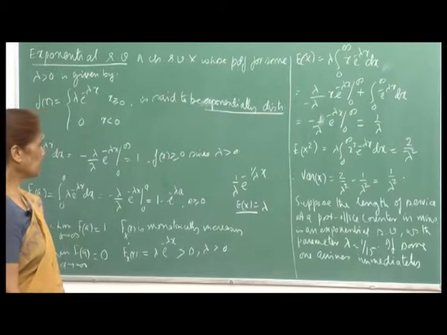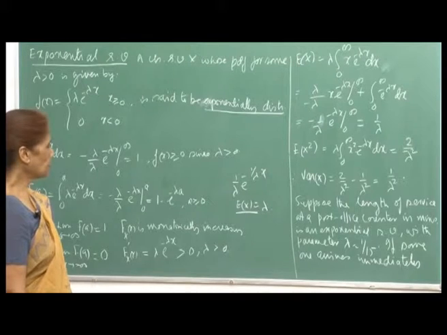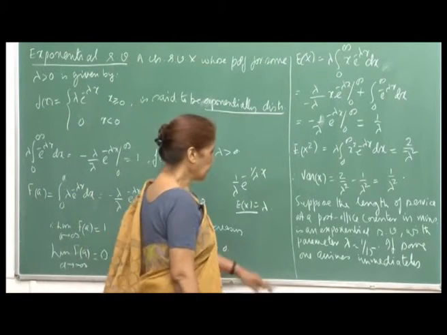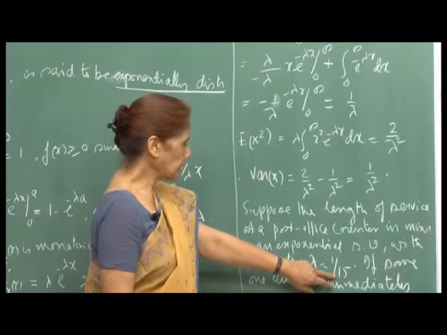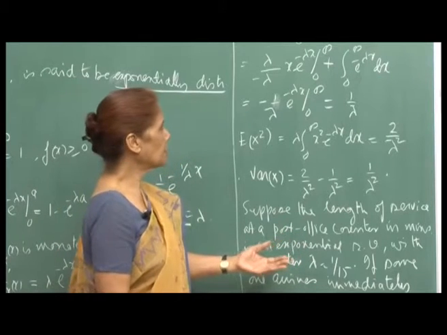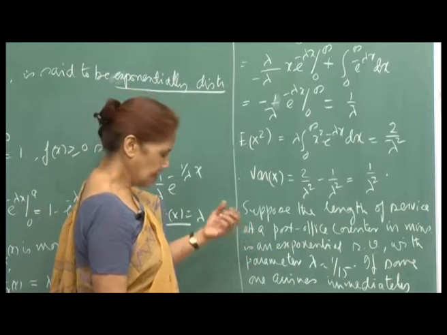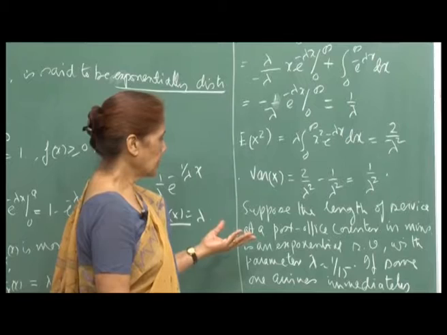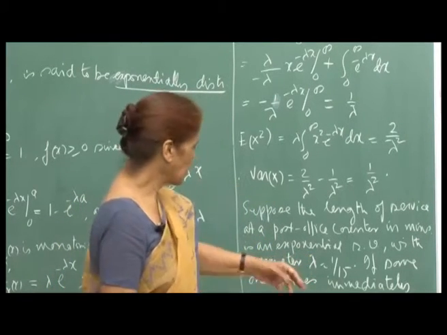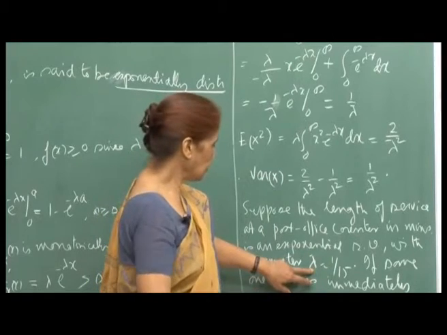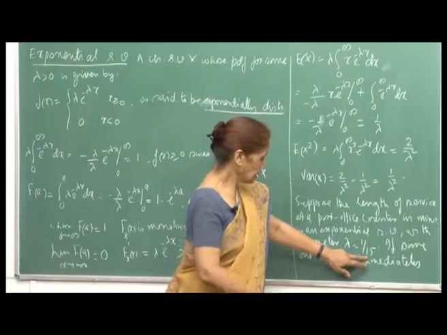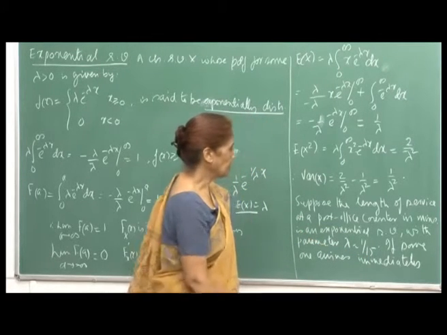So, suppose the length of service at a post office counter in minutes is an exponential random variable with parameter lambda equal to 1 by 15. So, immediately you can say that the expected duration of a service to a customer would be 15 minutes, right, because the expected value of this random variable would be 1 by lambda, which is 15 minutes.